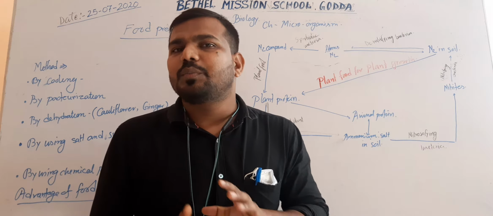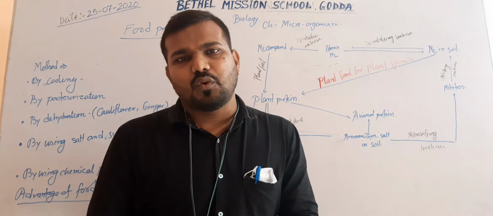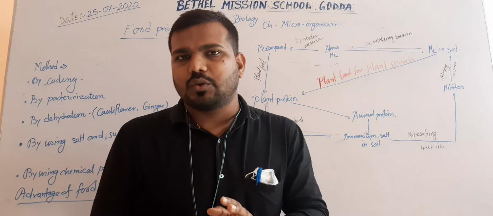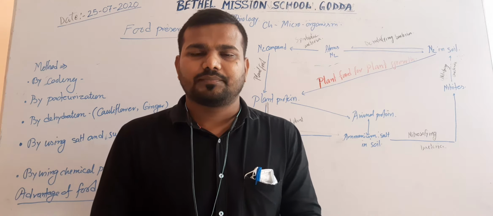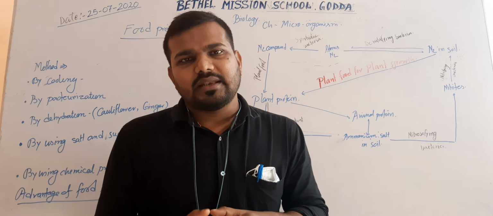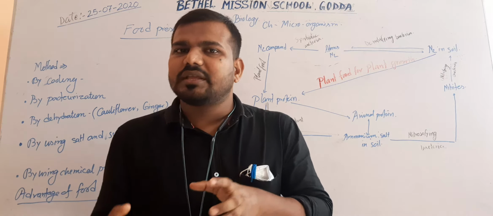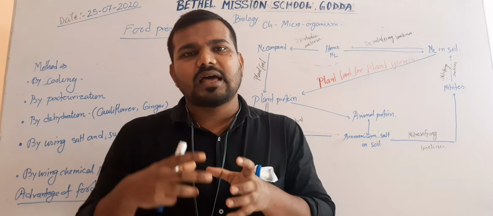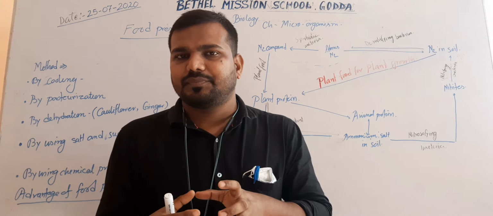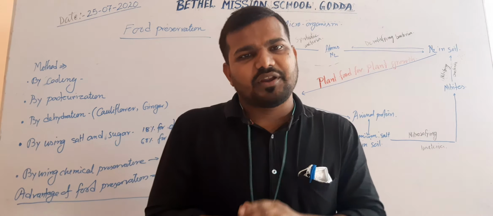Now, how can we preserve the food? The most common way to preserve food is freezing or cooling. After eating, we store the food materials in the fridge. The fridge provides a low temperature when the food materials are taken into it.